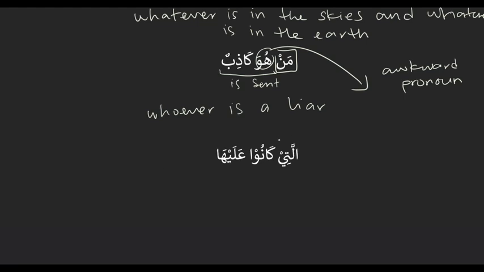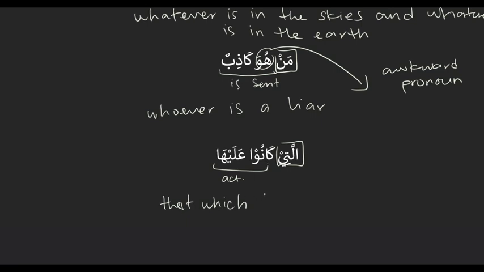التي كانوا عليها, right? التي is our complex noun, and then كانوا عليها is our action sentence that's coming after it. And then if we were to translate, التي translates as the one who, or that which. In this case, that which. And then كانوا عليها would translate as they were upon it.